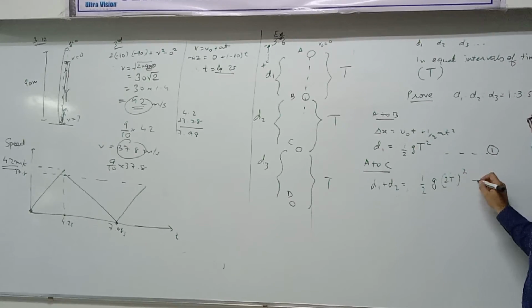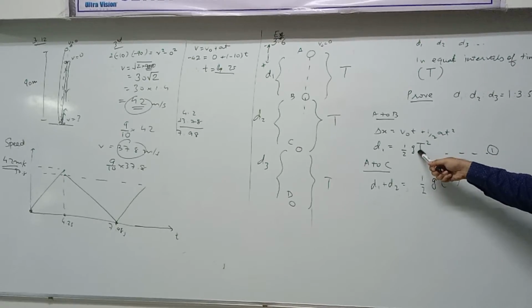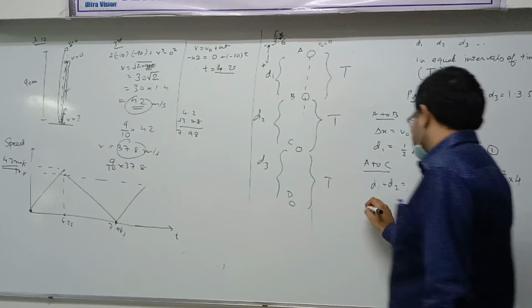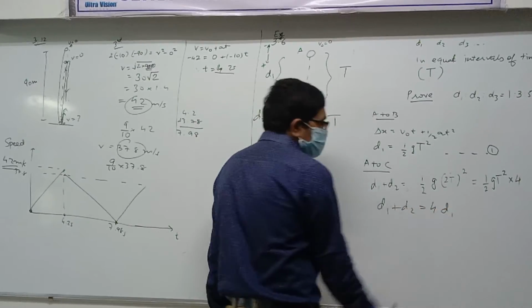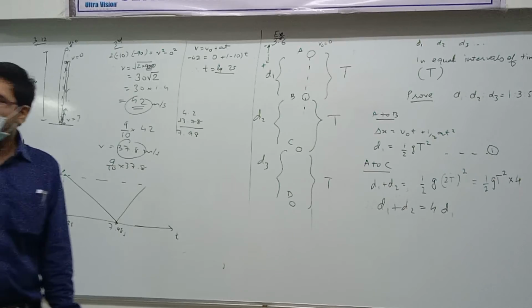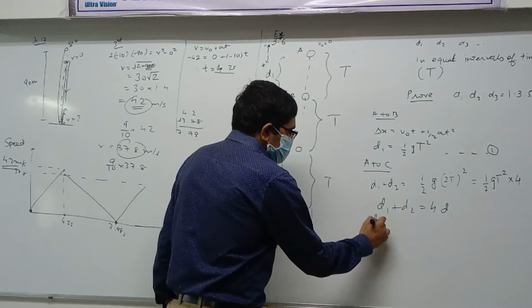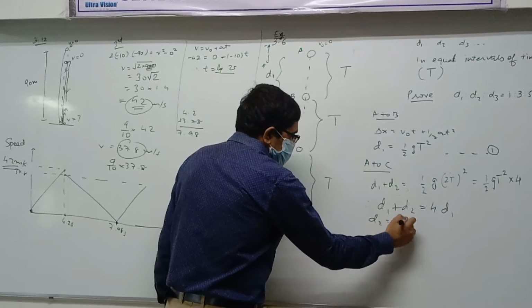Got it? So I'm going to do it like this. Half dt square and then I'll write 4 separate. Is it fine? You know why I'm doing that? Because we have this here. So I can write d1 plus d2 equal to 4 d1. Got it? Okay or not okay? Sure. So what is d2 now? d2 equal to 3d1. Clear?